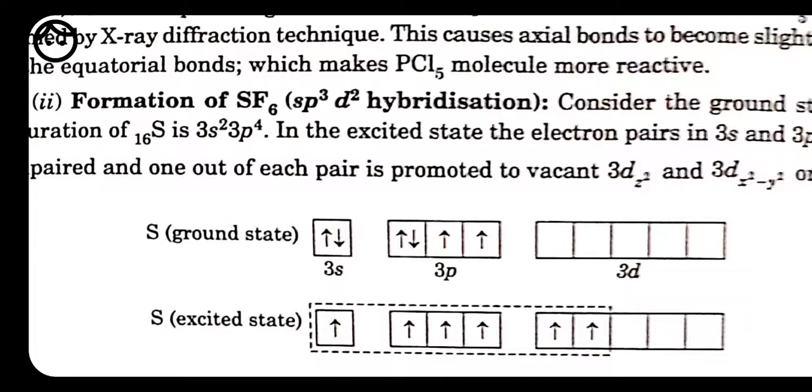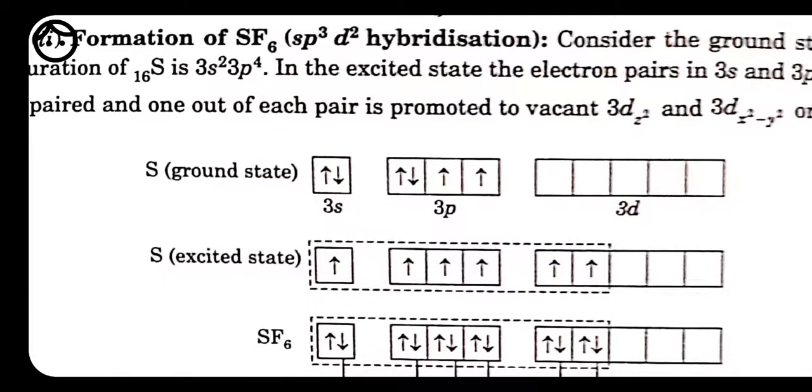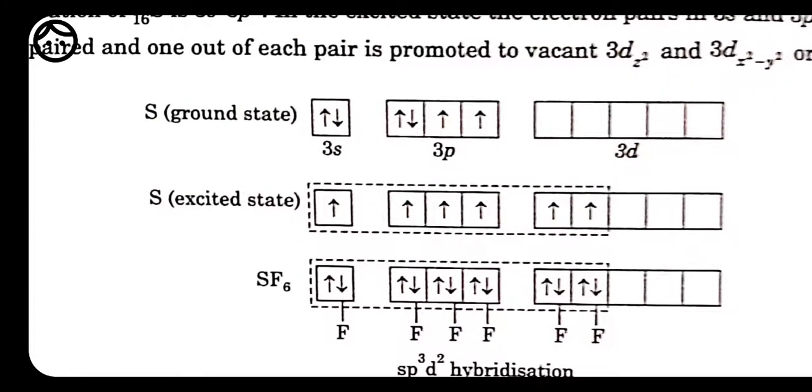Here we have 3s and 3p, and again we have d orbitals for the third shell, so we also have to show 3d. 3s is fully filled, in 3p one orbital is completely filled and two orbitals are half filled. So one electron from the s and one electron from the 3p is going to jump from their own shell to d. That's why 2 orbitals of d are also having one electron each. So the hybridization of this one will be sp3 and d2.